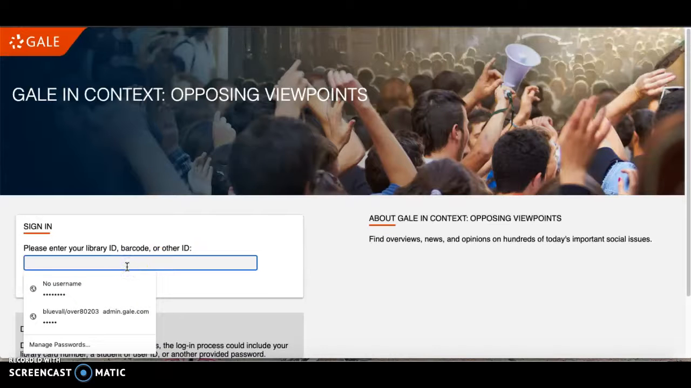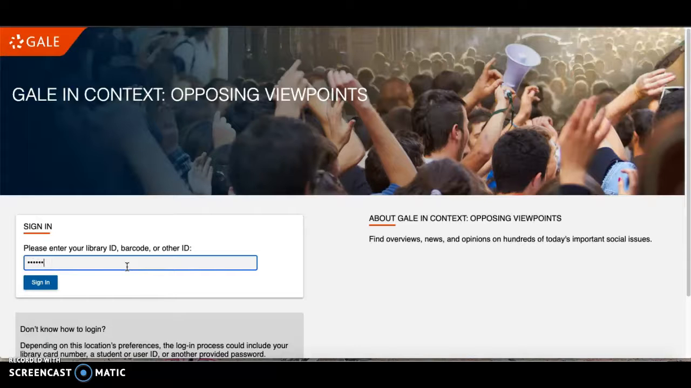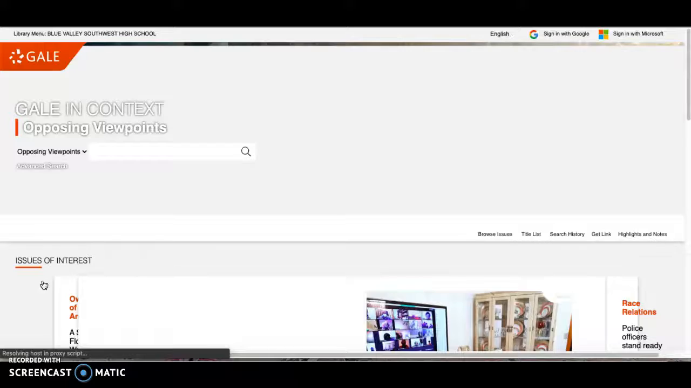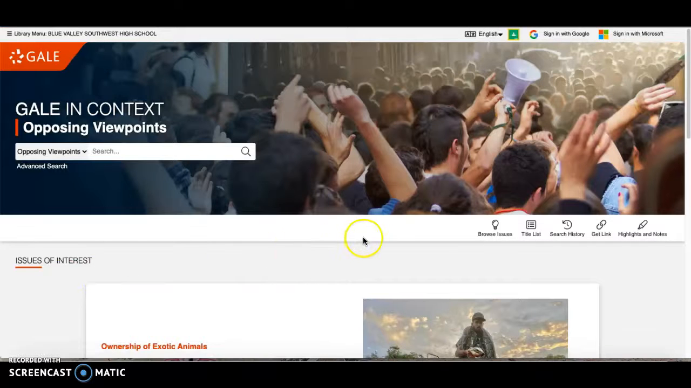Because you are not at school and at our IP address, you will need to look up on the database password sheet that your teacher included with your Canvas assignment. You will need to look up the library ID. I'm typing it in and I'm going to click Sign In. At that point, it looks like it always has.